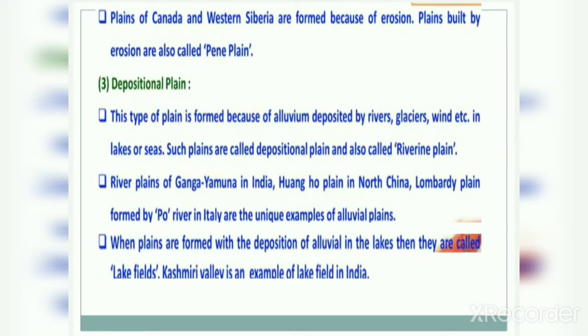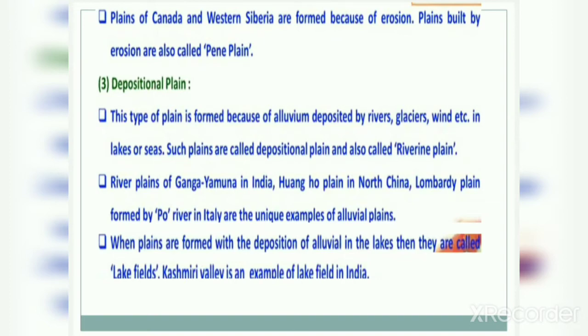Now let's move forward to depositional plain. This type of plain is formed because of alluvium deposited by rivers, glaciers, wind, etc. in lakes or seas.